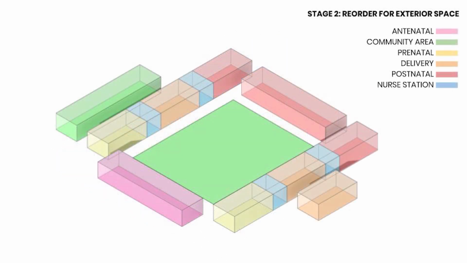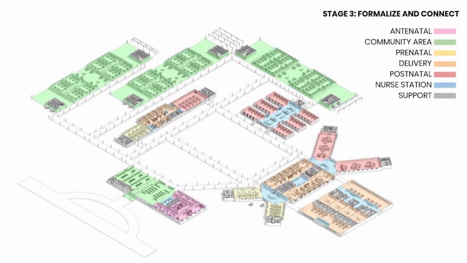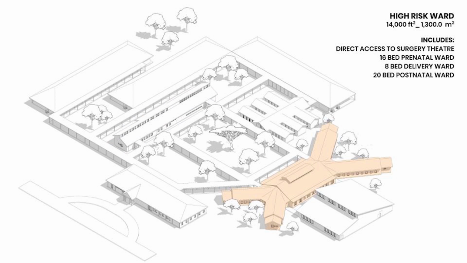This informed an organization that allowed me to include green spaces to better the experience for patients and staff, leading me to a courtyard scheme with varying forms to suit the individual programs while maintaining a spatial hierarchy. The entrance is located in the antenatal ward, which holds waiting areas and exam rooms. The low-risk ward uses clerestory to provide natural light and ventilation to its program. Opposite the courtyard is the high-risk ward. We will take a closer look at this ward later.